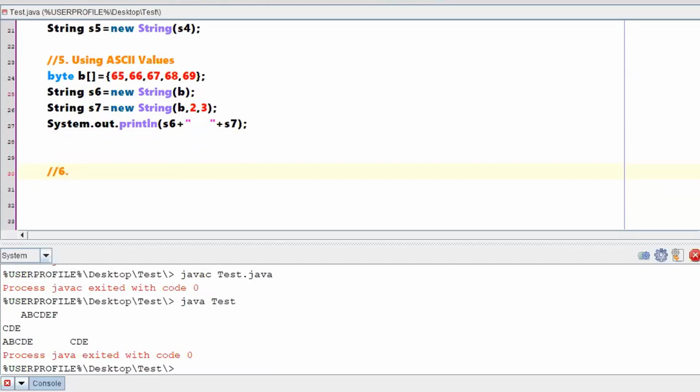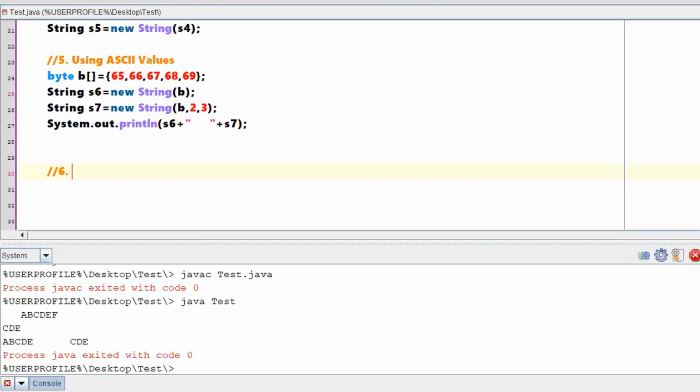Sir, what if I want to print only C, D? Yes, just check the index of that. Instead of 3, you specify 2. Sir, only two, 2 comma 2? Okay, 2 is the starting index from where you need to start. After that, how many characters from that index?